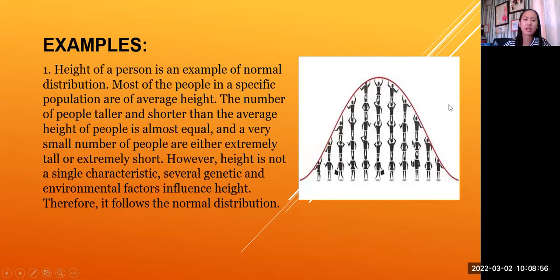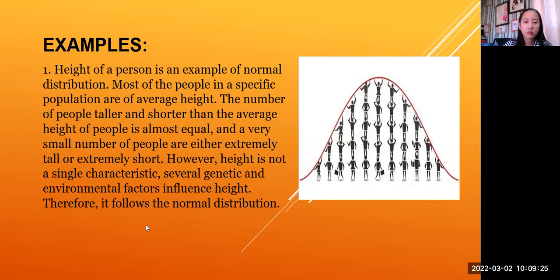Okay, so let's have an example. Can you read the first example, Rowena? Height of a person is an example of normal distribution. Most of the people in a specific population are of average height.